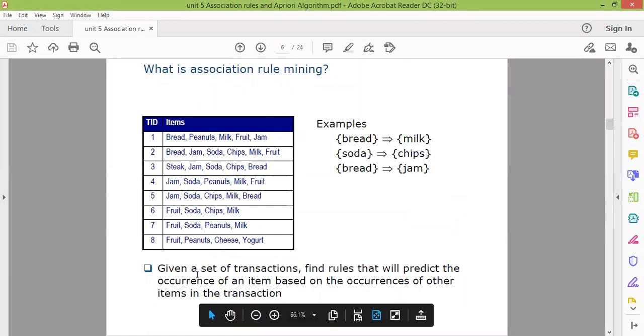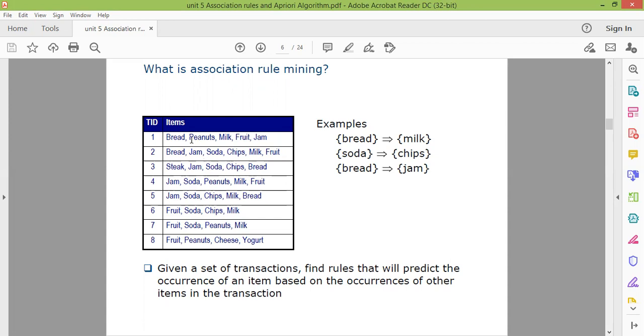Given a set of transactions, find the rules that will predict the occurrence of an item based upon the occurrence of other items in the transaction. So how often will we consider that? We find the transaction sets, and we have to find the frequent item sets, those that frequently appear in particular transactions, and we have to find the combinations.